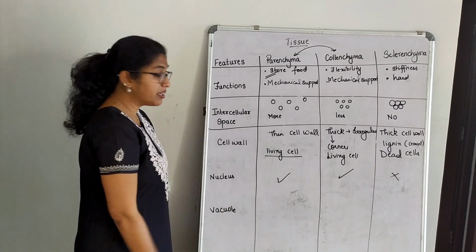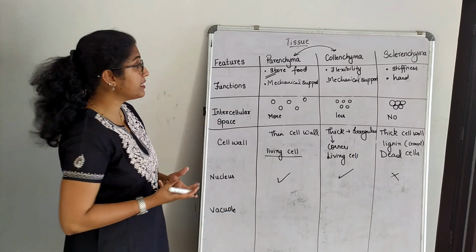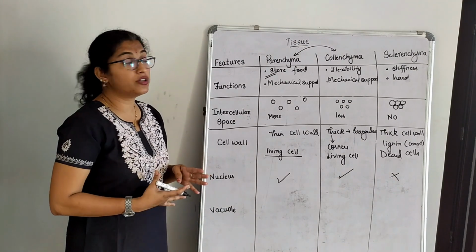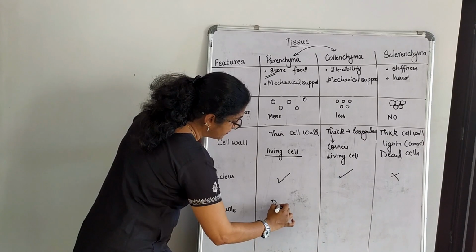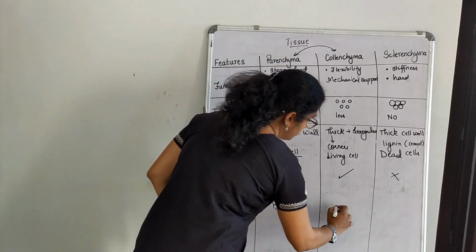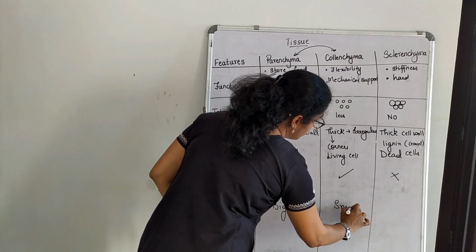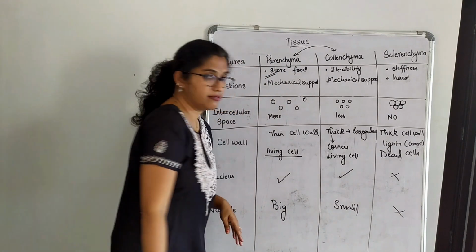Now let's talk about vacuoles, the food vacuole, where food can be stored. Where is the majority of the food stored? In parenchyma. So we have a very big vacuole here. I will just write big. Here we have a vacuole, okay, let me write small. What about the last one? There are no vacuoles in this.